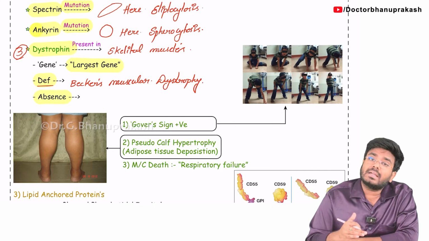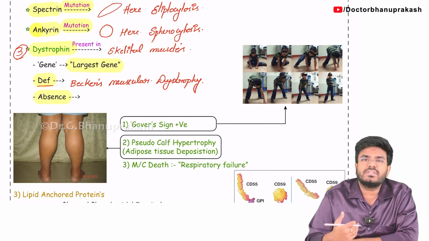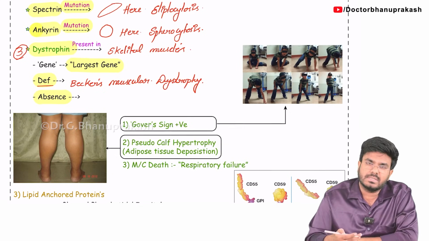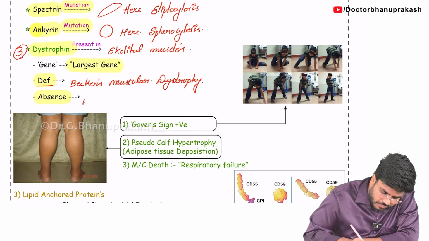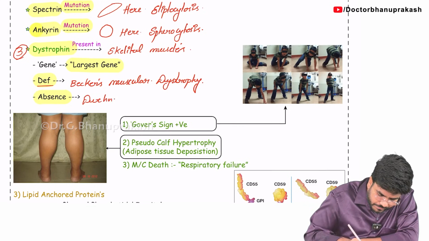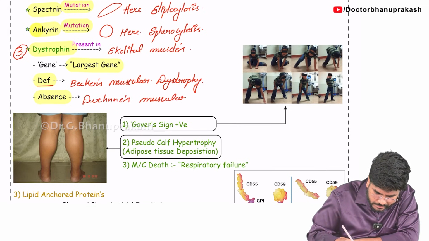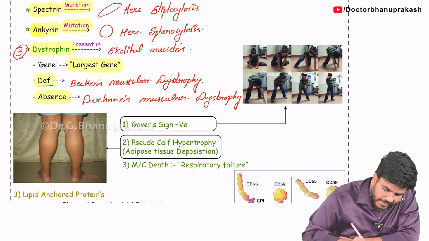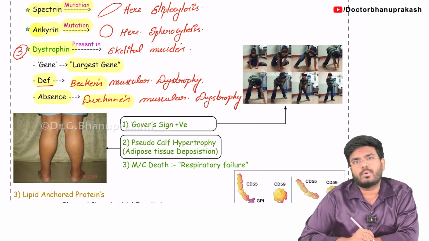If a patient has a complete absence of the dystrophin, then the patient is going to have even more severely affected muscles. That is called Duchenne's muscular dystrophy. So Becker's is a milder problem, Duchenne's is a more severe problem.